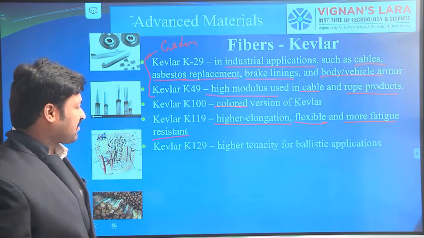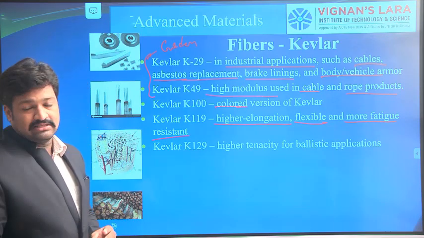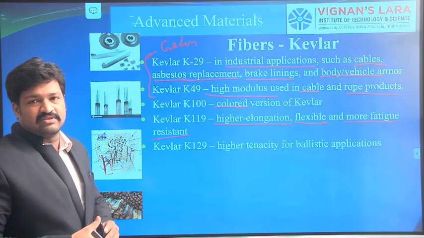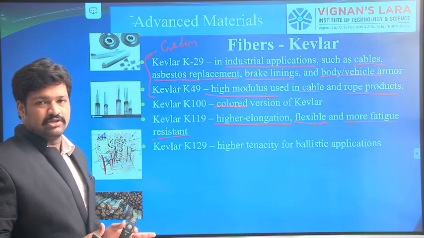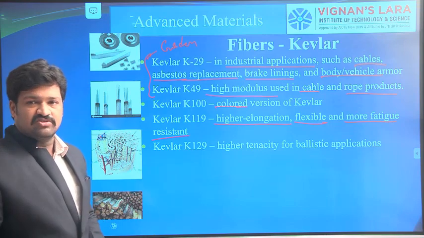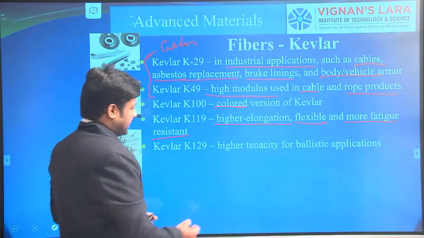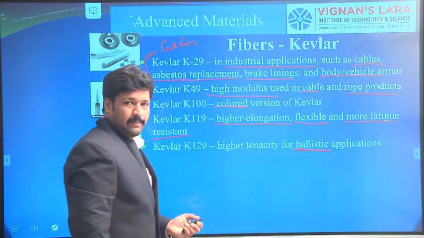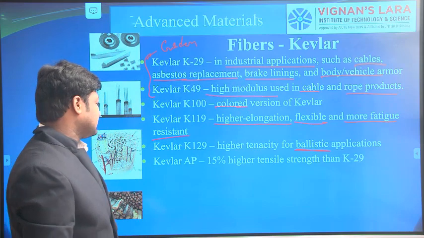Next one is Kevlar 129. These are used for ballistic applications, meaning bulletproofs as well as some ballistic armors. This Kevlar 129 is used for armors. So there is a high tendency for ballistic applications, ballistic explosive applications.